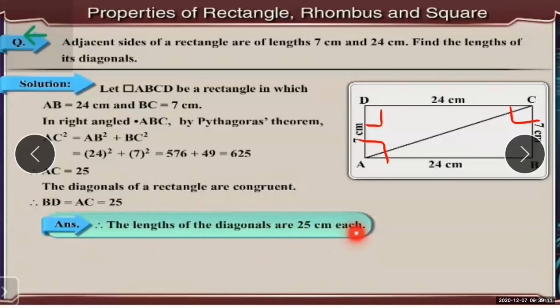Is this clear? I have taken this one example, which is based on the property of the rectangle. Each and every minute thing I have explained. So I think that if any question comes, you will be able to solve it and there will be no difficulty. Okay, let's take one more example.